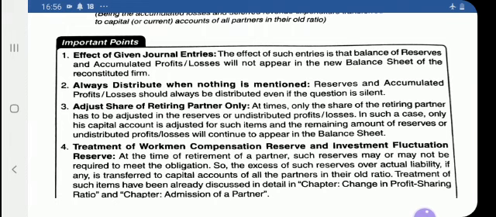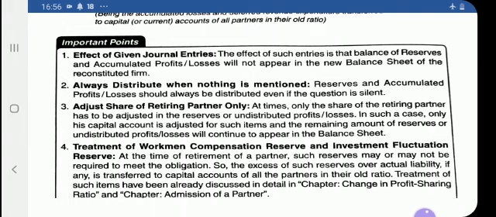Third is to adjust the share of the retiring partner only. Suppose only the share of the retiring partner has to be adjusted in the reserve or undistributed profits or losses, if such a case is mentioned. In such a case only his capital account is adjusted for such items and the remaining amount of reserves or undistributed profits will continue to appear in the balance sheet.